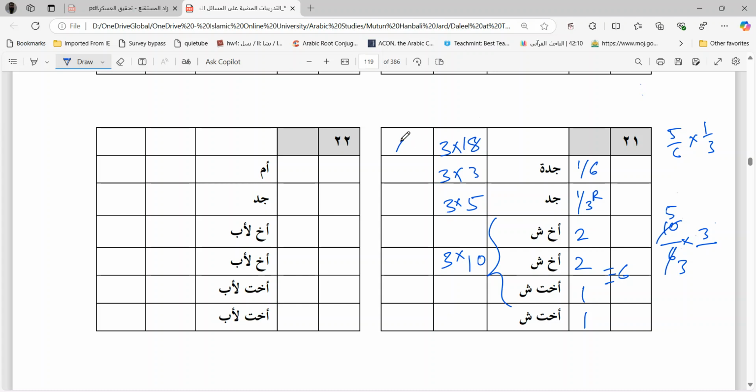So 18, 3 into 18 is 54. 3 threes are 9. 5 threes are 15, and 30. 30 shares to be divided between 6 people. Each one will take 5, which means girls will take 5 and boys will take 10.